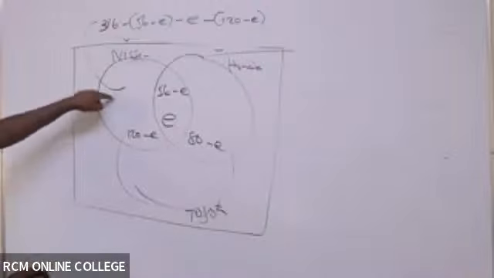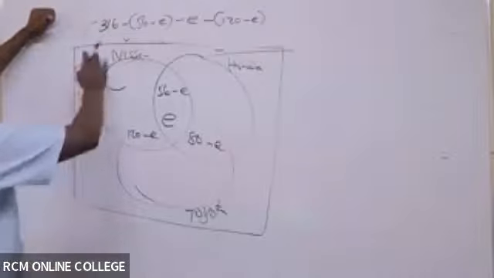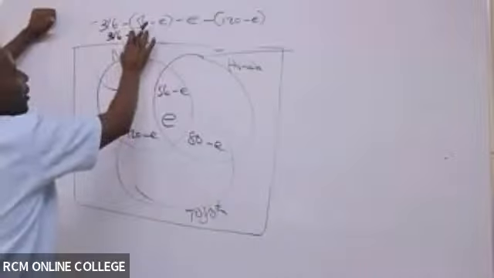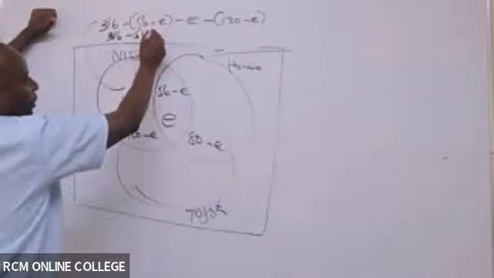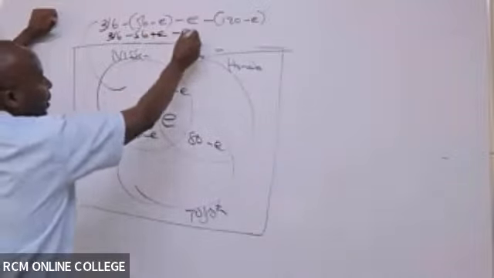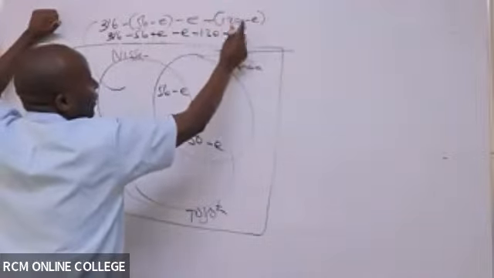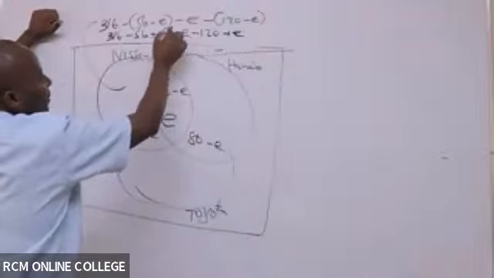To get this space alone, go ahead and open brackets here. This will be 316 minus 56, but this minus will chew into this to make it positive E. Minus E, minus 120, but this will be plus E. Abracadabra, plus E minus E goes.